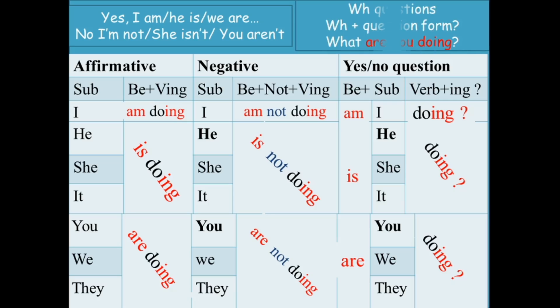For WH questions like why, where, when, how, who, etc., we just put the WH question and we add the interrogative form of the verb in the present continuous. Like in this example, we have what are you doing? What are you doing? What is she doing? Etc.